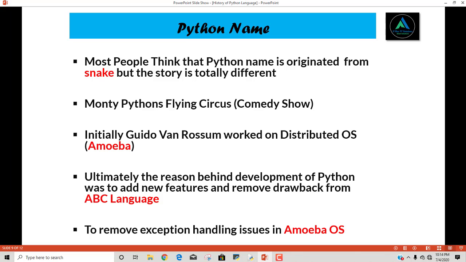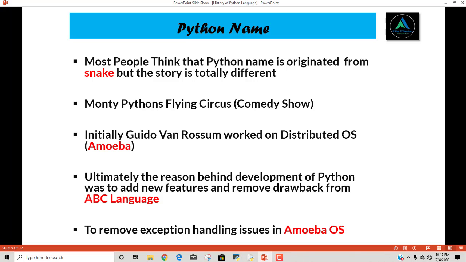Initially, Guido van Rossum also worked on a distributed operating system called Amoeba, and while working with this operating system, he faced a lot of problems like finding errors. He was unable to find the errors because it became very difficult in Amoeba.